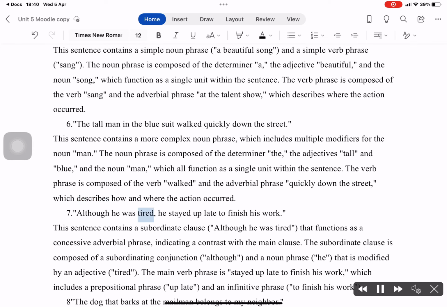7. Although he was tired, he stayed up late to finish his work. This sentence contains a subordinate clause, "although he was tired," that functions as a concessive adverbial phrase, indicating a contrast with the main clause. The subordinate clause is composed of a subordinating conjunction, "although," and a noun phrase, "he," that is modified by an adjective, "tired." The main verb phrase is "stayed up late to finish his work," which includes a prepositional phrase, "up late," and an infinitive phrase, "to finish his work."